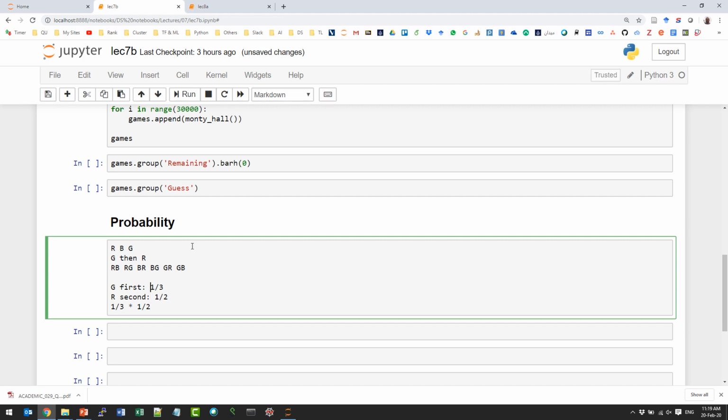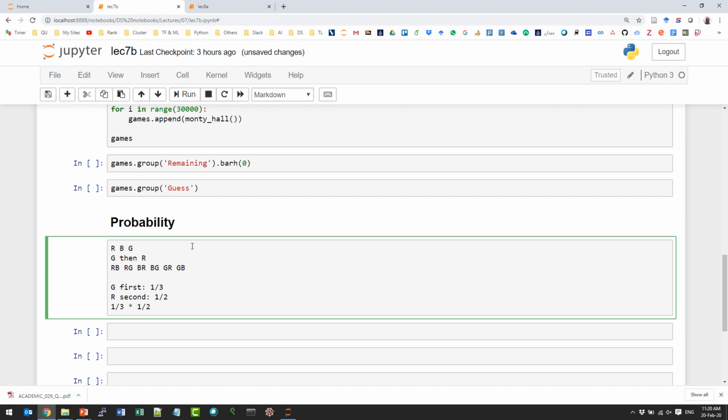So green first is 1 over 3. Red second is 1 over 2, right? So getting both is 1 over 3 times 1 over 2, right? So here, what's going on? The event has 2 sub-events. We'll have to do both, right? We'll have to do the first, then the second. So we compute the probability of the first times the probability of the second given the first, given that we are done the first. Okay?